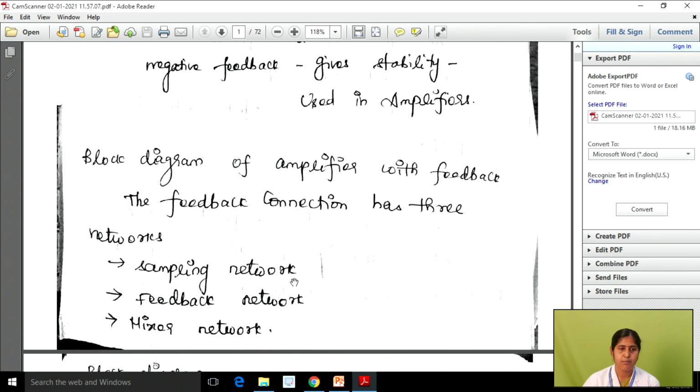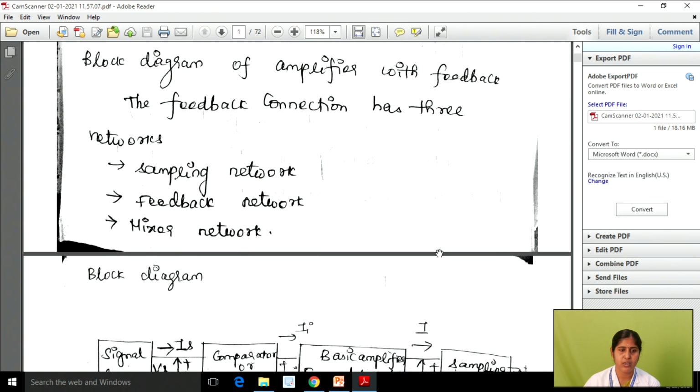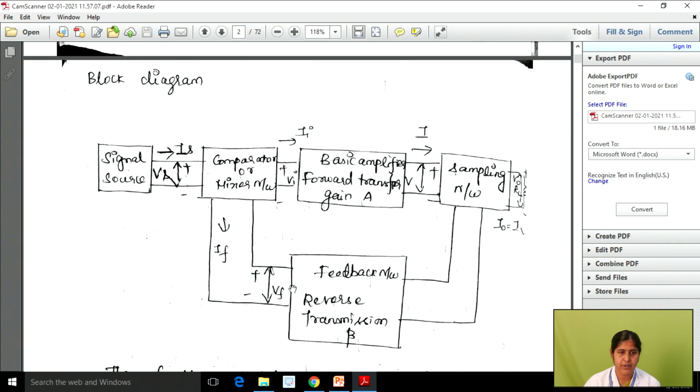The next one is the block diagram of an amplifier with feedback. In the general block diagram of a feedback amplifier we have three networks. The first one is the sampling network, then the feedback network, and then the mixer network. Based on these networks we can form a feedback amplifier circuit, right? In between we have a gain as well as the input signal. This signal may be a current or voltage source. In this block diagram we have the signal source, that is called IS or VS, and then the mixer network, and from this mixer network we get IA and VI. It is passed through the gain, so finally we get I and V.